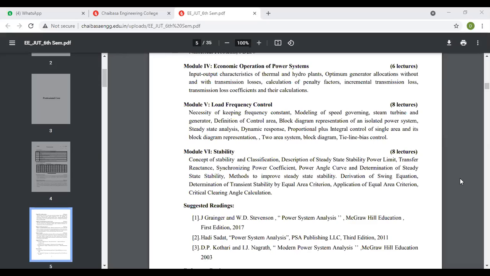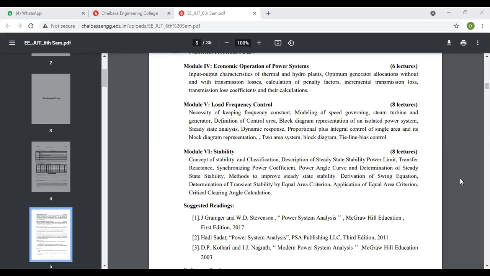I will quote one incident, that is the blackout. Have you heard the term blackout? Electrical blackout, grid blackout? Yes, sir. So that is because of this reason. This load frequency control, you need to study it. Under load frequency control, the reason for the blackout is very clear. I will give one example.